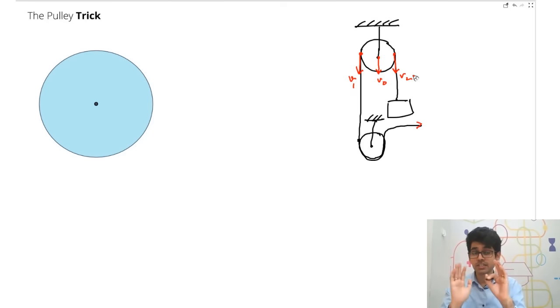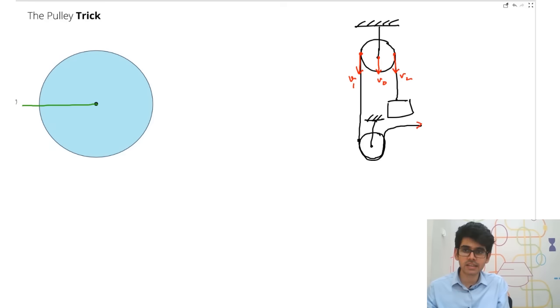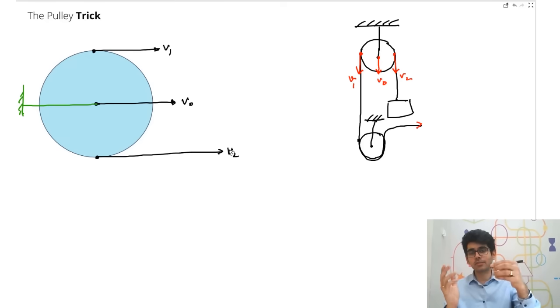Now all in the same direction, because velocities are vectors. Okay, if all of them are in the same direction, so basically if the centers, now understand, I can shift this system horizontally also. So let me take the system here as horizontal, that the pulley is like this. Basically the center of the pulley is velocity or displacement or acceleration, I can take anything. Okay, let's take velocity. So velocity of the center is v naught. The topmost point where probably a string is there, the string's velocity here is, say, v1, and the string's velocity over here is v2.